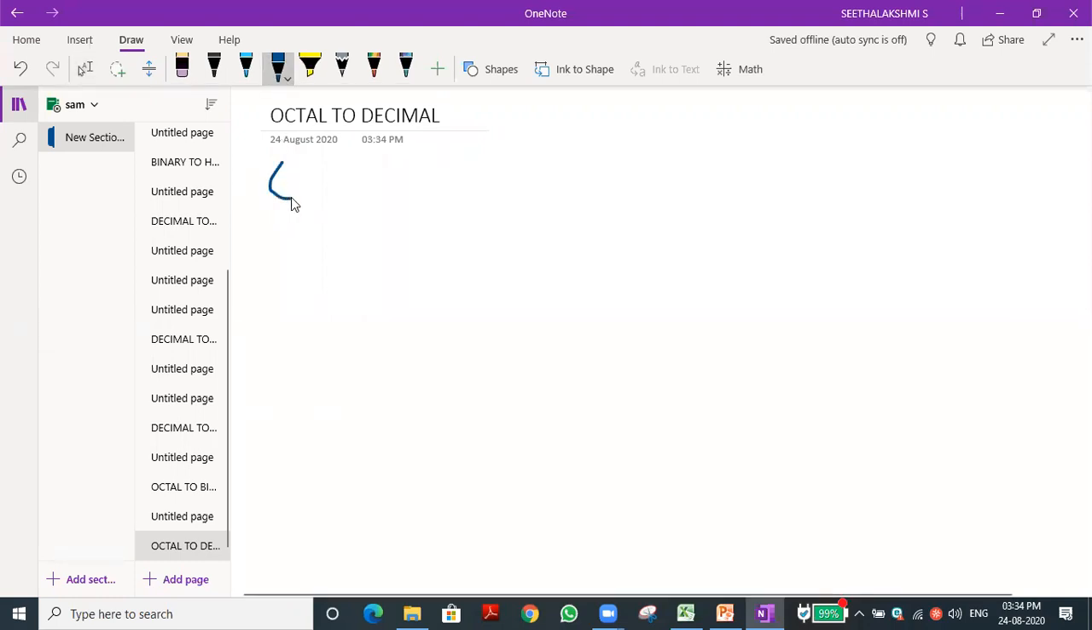For example, tell anyone an octal number. 4, 5, 6. So this is the octal number. The base is 8. We need to convert into decimal. What is the base for decimal? 10. So we write 10. Now how to do this? We have to multiply this number. For example, let me say how many digits are there?